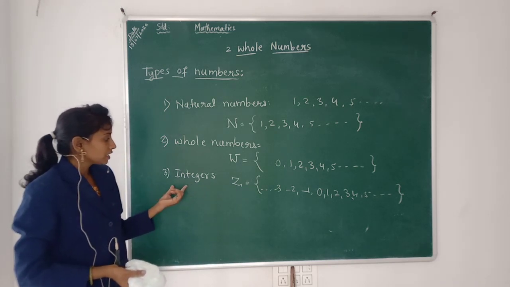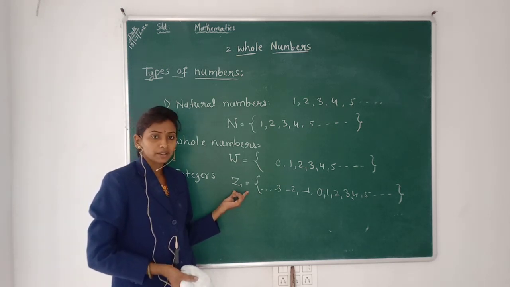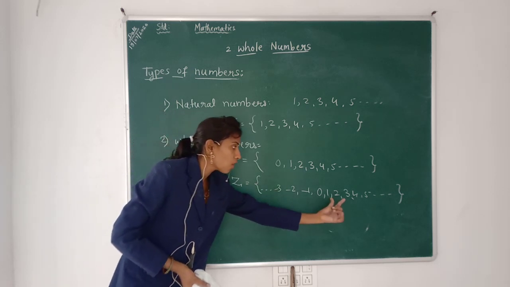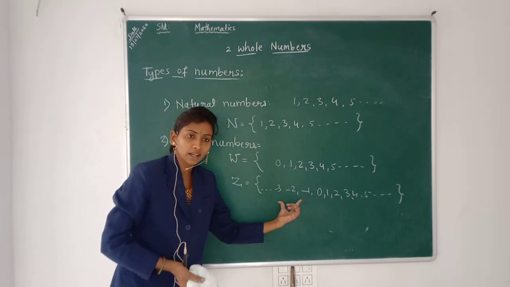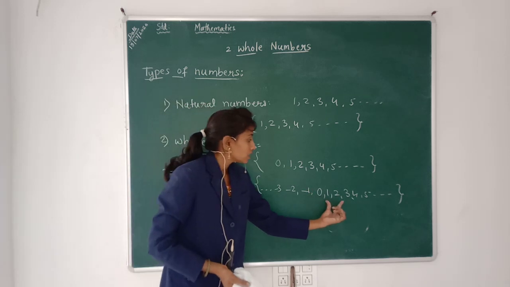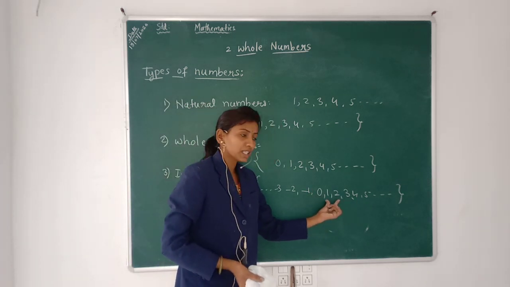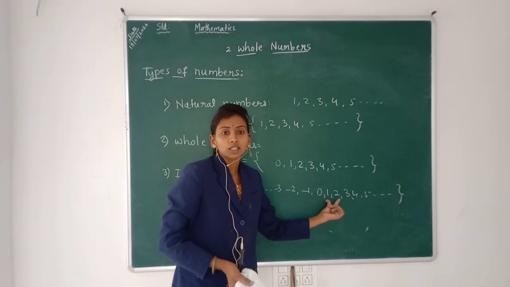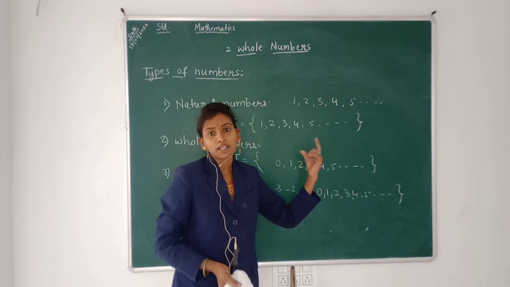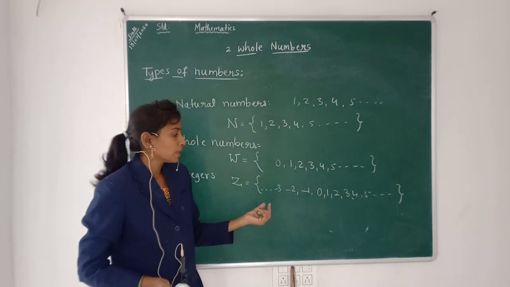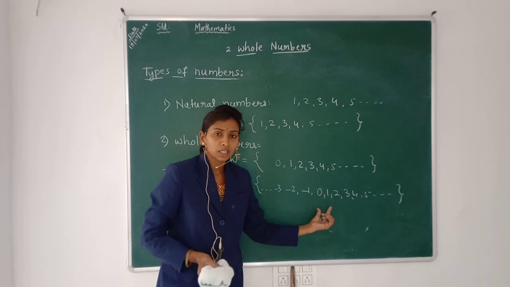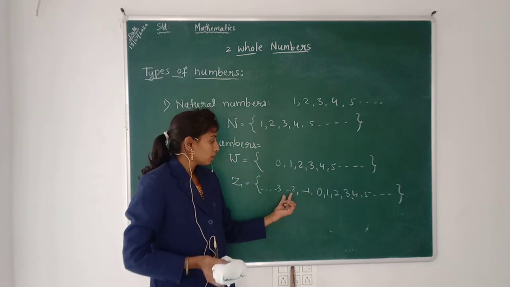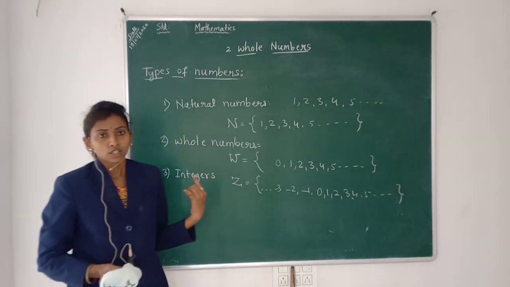See, integers are indicated by the capital letter Z. This is the set of all the whole numbers and the negatives. The set of all whole numbers includes 0, 1, 2, 3, 4, 5 and so on, and the negatives mean -1, -2, -3 and so on.